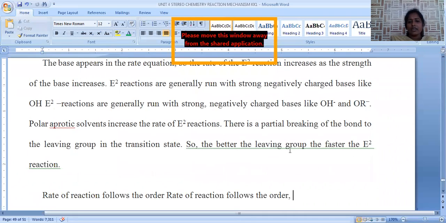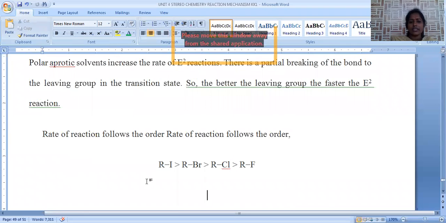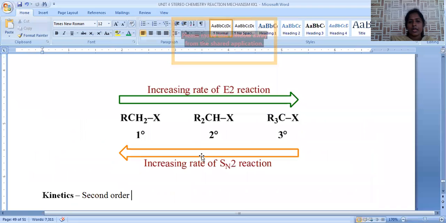So better leaving group, faster will be the E2 elimination. Just like E1, here also, when the leaving group is very good, then the rate of the reaction is also enhanced. The order of reactivity will be RI, RBr, RCl and RF. This is about the rate of the reaction towards E2 elimination reaction.